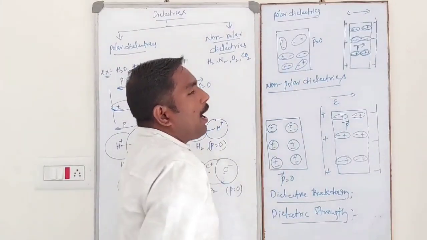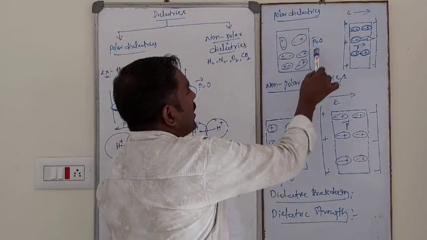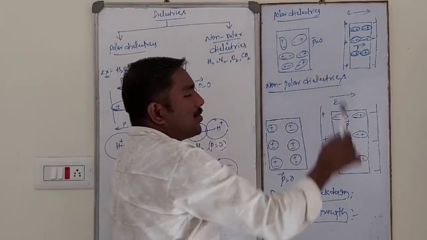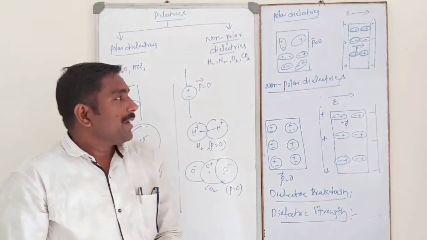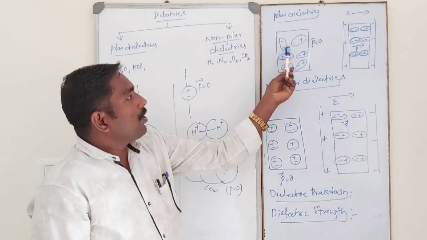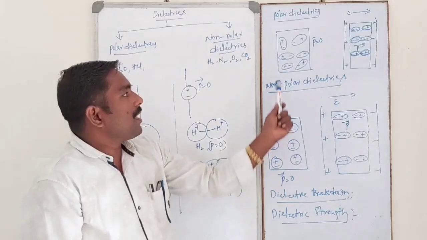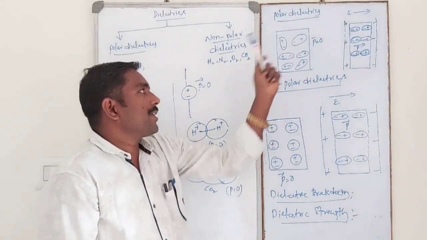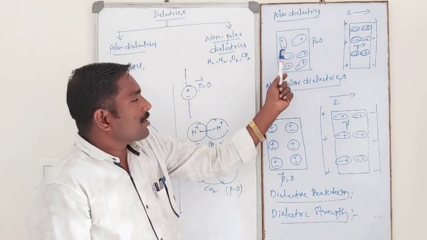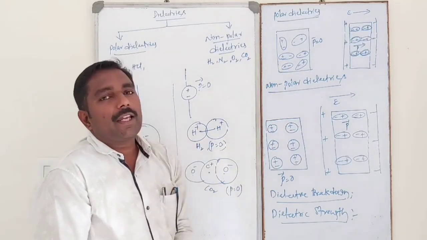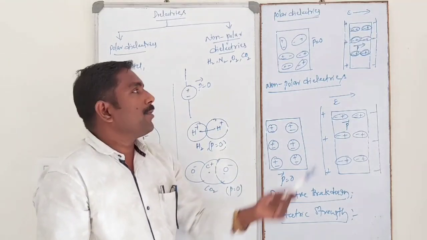Before application of an electric field on the polar dielectric slab, the net dipole moment will be 0. Of course, each molecule possesses a dipole moment, but the net dipole moment is 0 because the molecules are moving randomly inside the slab, in a zigzag motion.